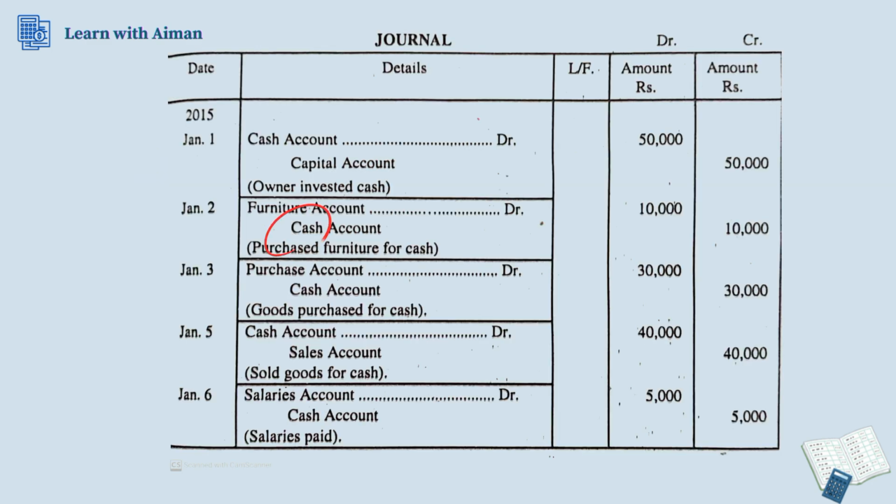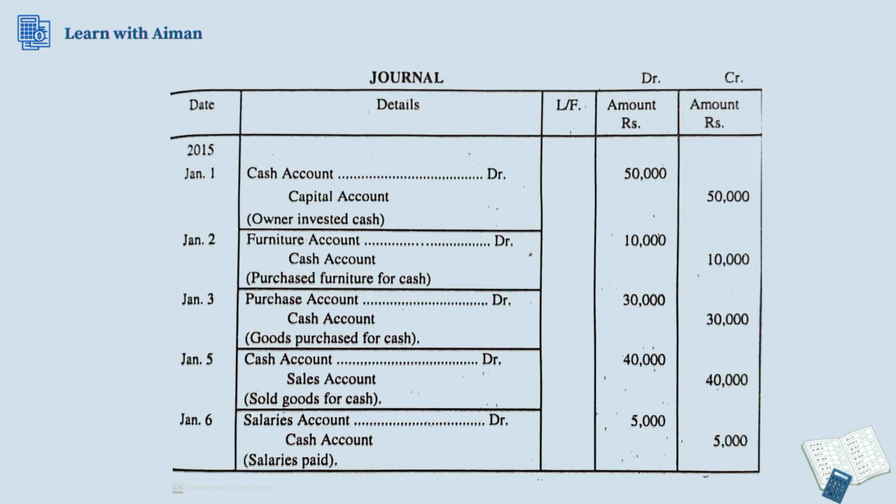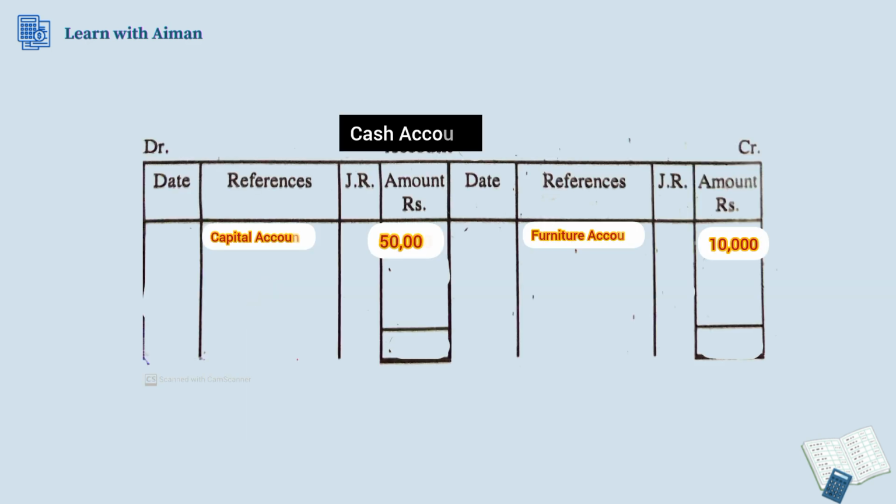Same as that, in the second entry, cash is being credited because the furniture account is being debited. So we will have to go on the credit side of the cash ledger account and put the furniture account on the credit side. Next, in the next entry of the journal, cash account is being credited because the purchase account is being debited. So on the credit side of our cash ledger, we put the purchase account with the same amount.